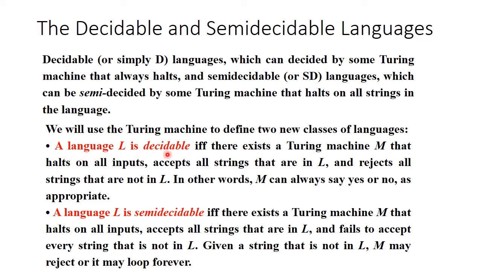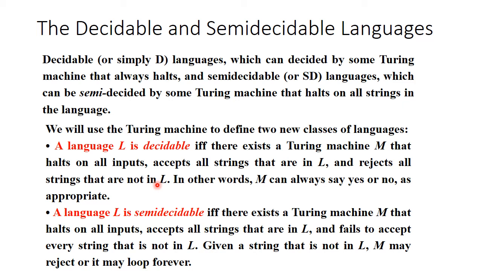Language L is decidable if and only if there exists a Turing machine M that halts on all inputs, accepts all strings that are in L and rejects all strings that are not in L. In other words, M can always say yes or no as appropriate.